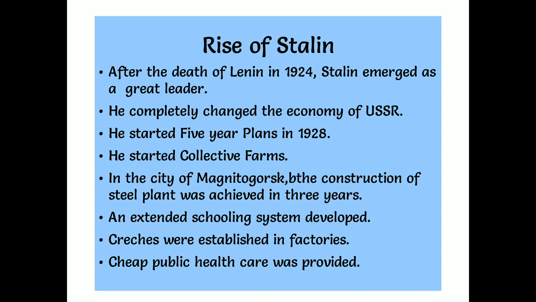USSR. He started the 5-year plans in 1928. What are these 5-year plans? For every 5 years, they will keep one target and they want to achieve that target within the 5-year time. Those are called 5-year plans. And he started collective farms.